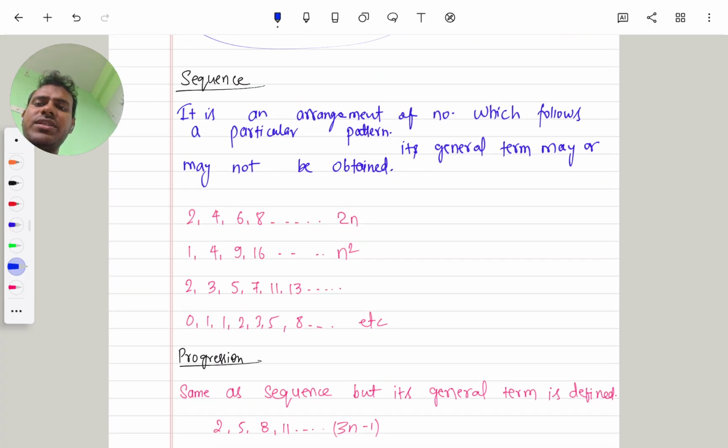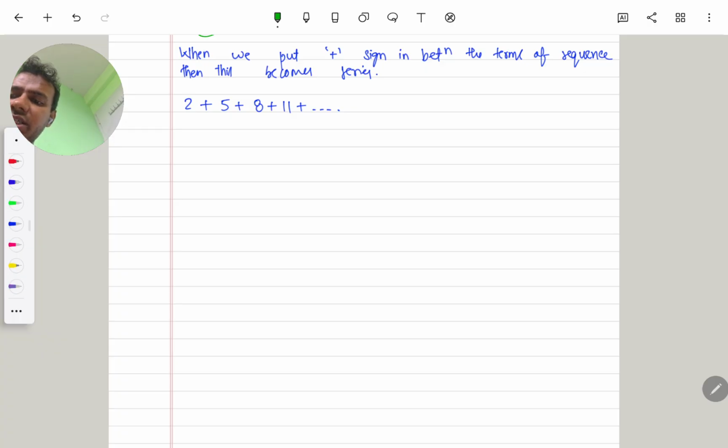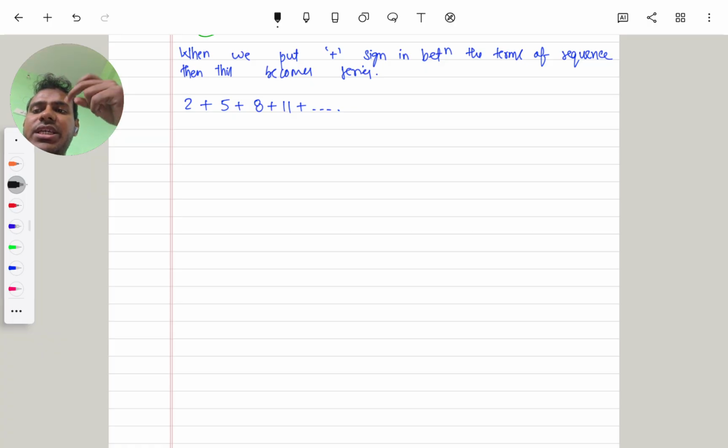Now we have studied all the basic terms of sequence and series. We know the meaning of sequence, the meaning of progression, and the meaning of series. Now comes the next point. In this chapter, according to the CBSE board, we will study AP, GP, HP and some special types of sequences. But for IIT JEE we have to study AP, GP, HP, AGP, some special types of series, telescopic series and the VN method. This is the full syllabus of sequence and series.